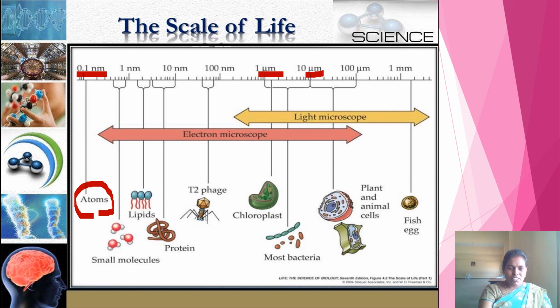Or if you see some other small molecules like nutrients, those are in the range of 0.5 nanometer to 1 nanometer.